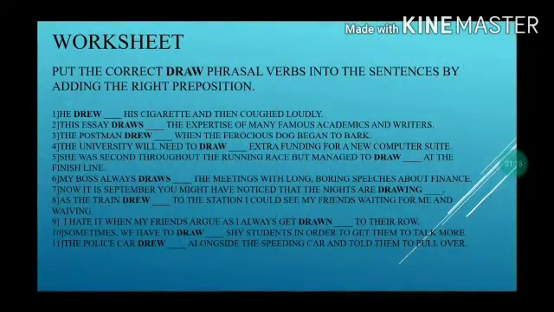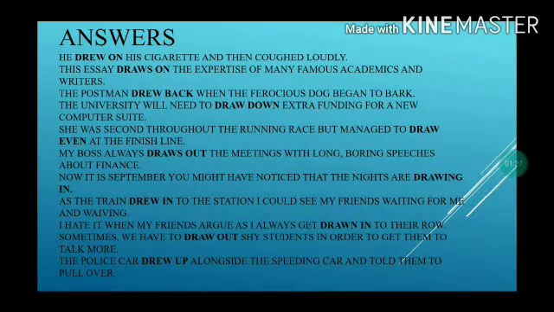Here is a complete worksheet based on the phrasal verbs of draw. Please take a screenshot and save it. Please see this answer and check your worksheet.